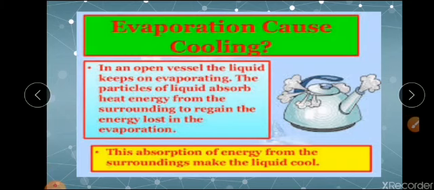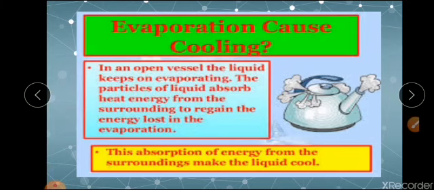Now this is an interesting thing we saw in the difference between vaporization and evaporation. Vaporization does not cause a cooling effect, but evaporation causes a cooling effect. I'll tell you one example. When you spray some perfume on your body, you will feel cold there, isn't it? Have you ever thought why? That is due to the rate of evaporation. The perfume you are using is a volatile liquid. That is, it will vaporize or evaporate very fast, right?